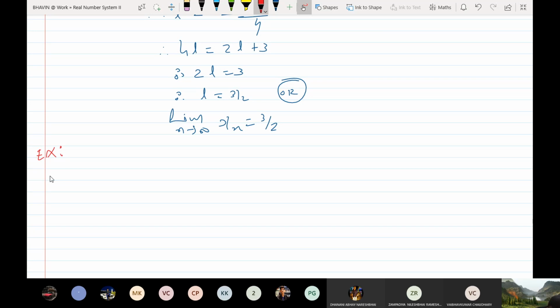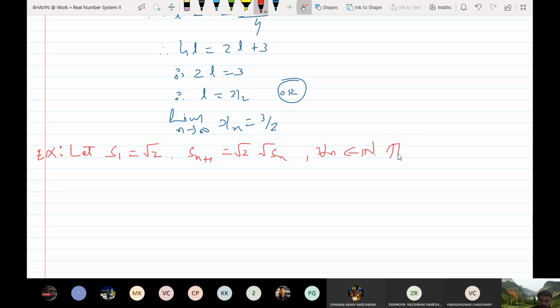Weierstrass completeness principle: suppose you want to show that some sequence is convergent, then you have to show that either it is increasing and bounded above, or it is decreasing and bounded below. So now let S1 is equal to root 2 and Sn plus 1 is given by root 2 root Sn for every n belongs to N.